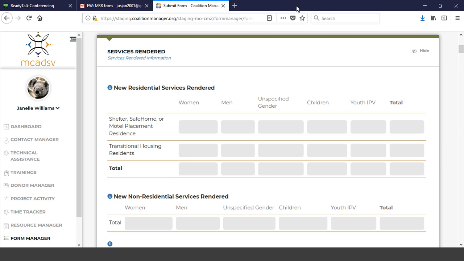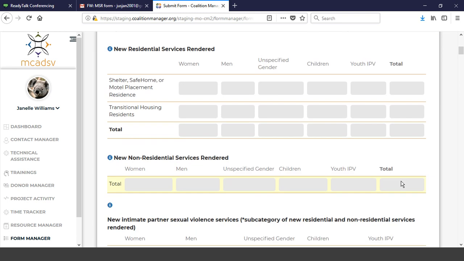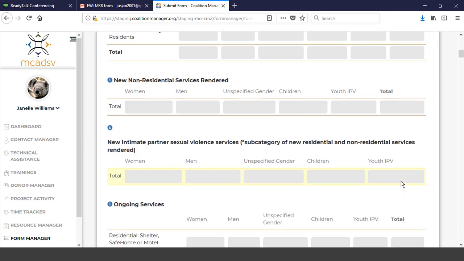The good part is that with new residential and new non-residential, there's really no change to what you collect. The change has to do with the totals, if you look to the far right of your screen. It's going to total each item so you can keep track of whether this is the right number of people that you provided those services to. The same thing goes for new non-residential services. Once again, you have your totals here.